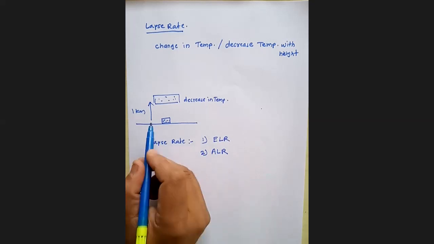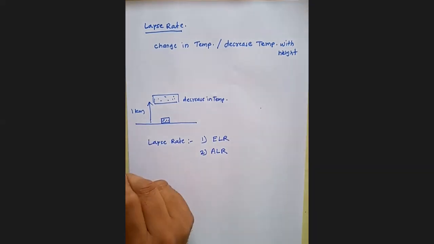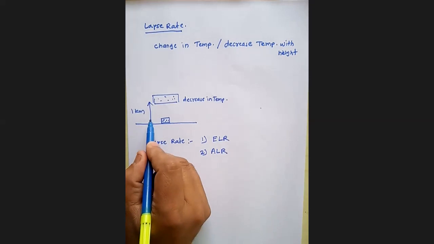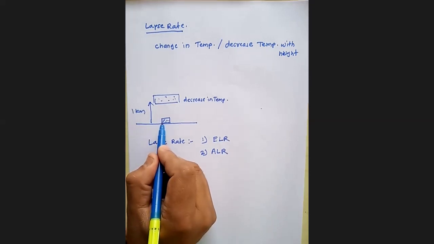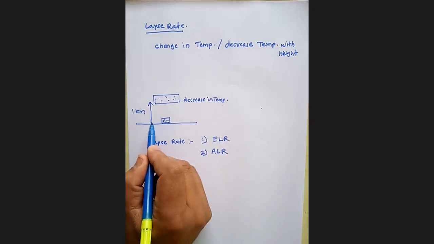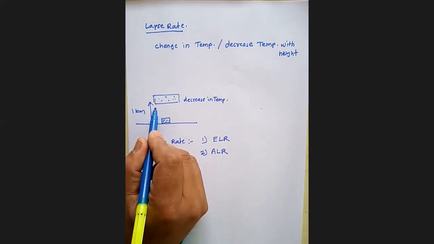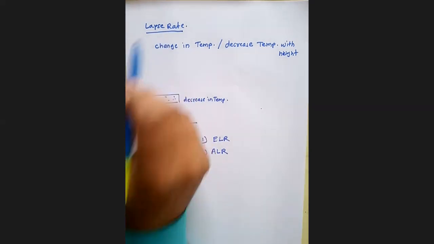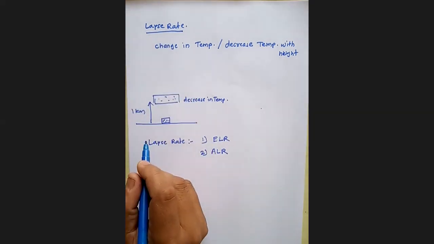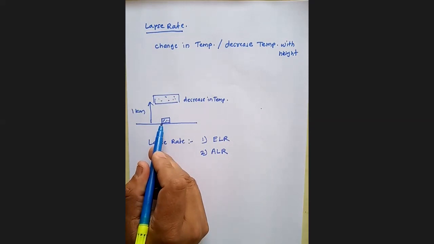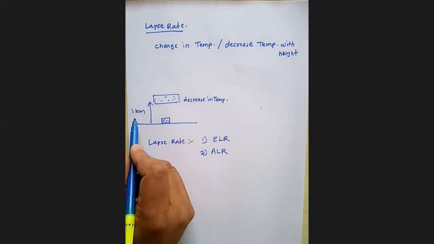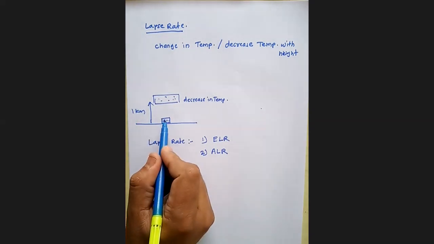When we see this diagram, at Earth's surface it is equilibrium. When we go to a certain height such as 1 kilometer, it shows change in temperature, which is known as lapse rate. This change in temperature occurs outside the air parcel as well as inside the air parcel.